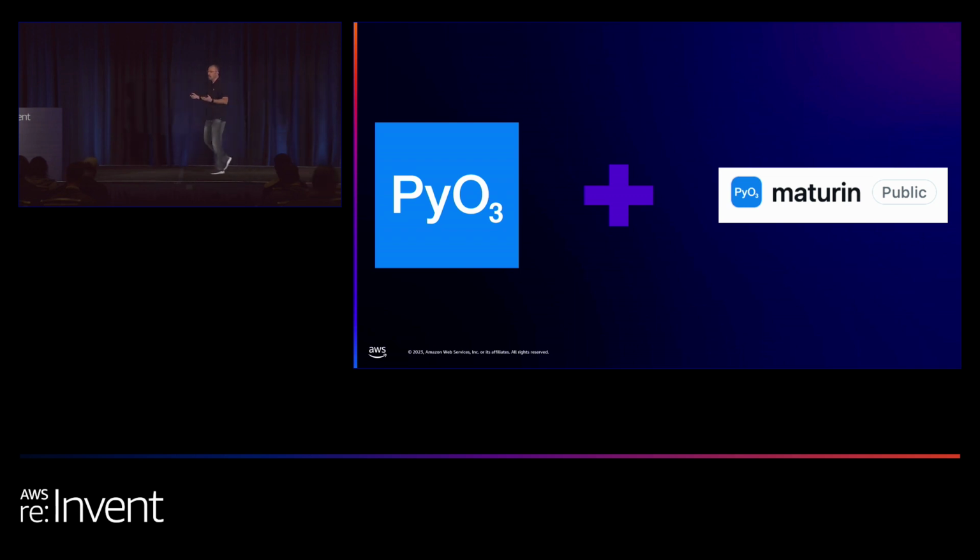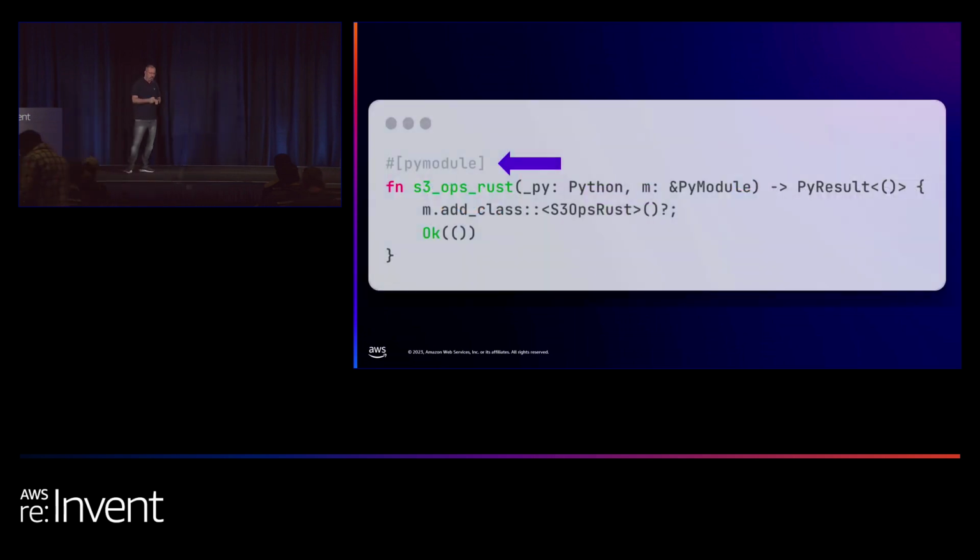So let's see how we can use PyO3 in order to write our code. This is an example of the code. Again, I'm not going to show you the entire code in Rust. You can go later on to the repository and read the code on your own. Here I'm using a PyO3 attribute called pymodule to define a new Python module. You can see that I'm adding a new class to the module. The name of the class is S3OpsRust.